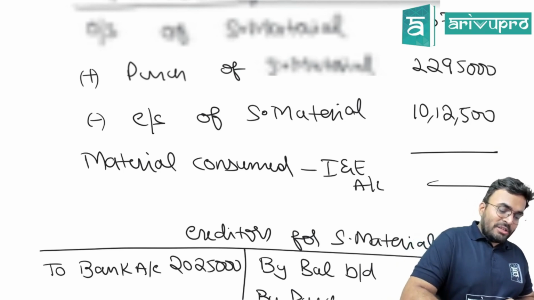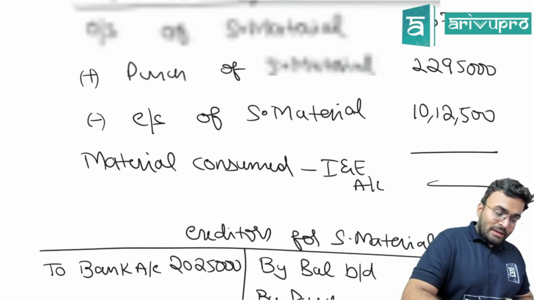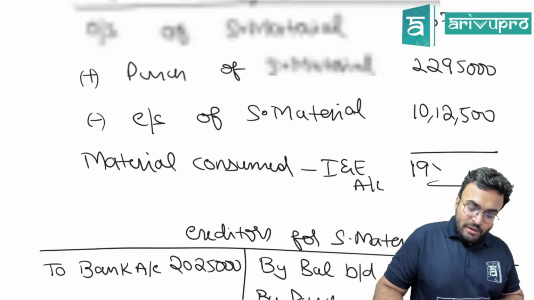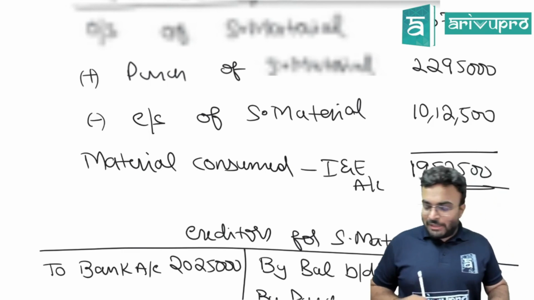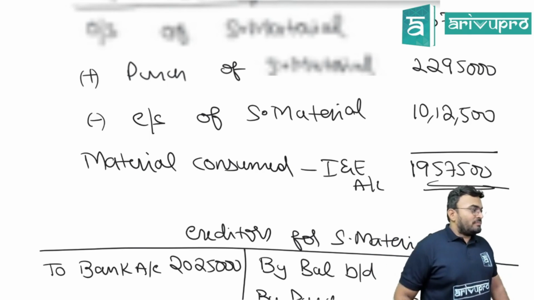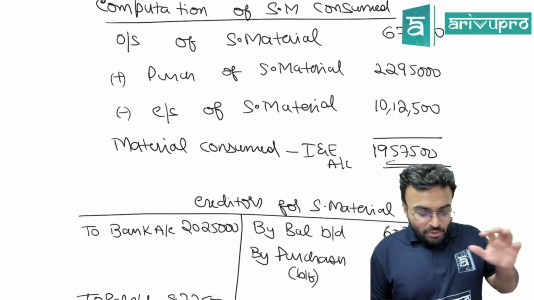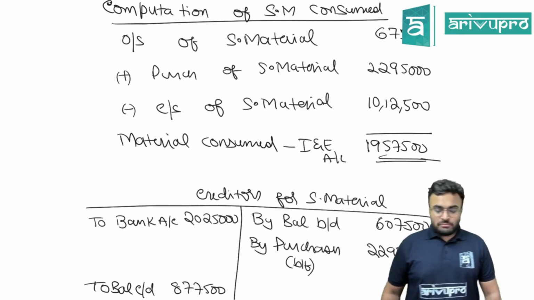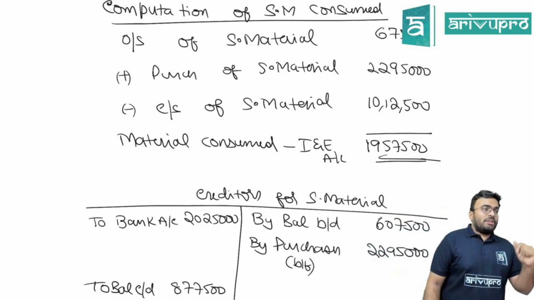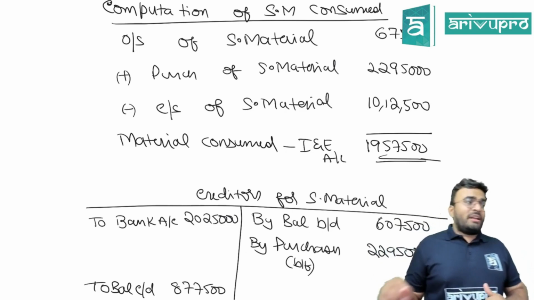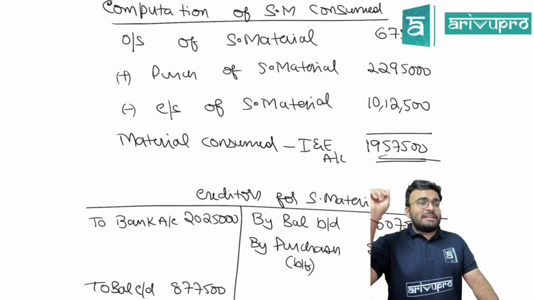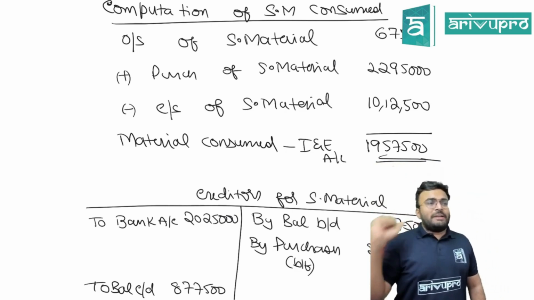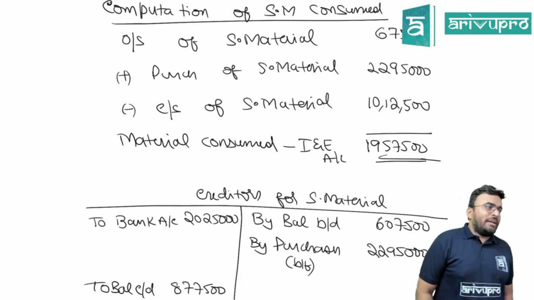Now 6,75,000 plus 22,95,000 minus 10,12,500. How much are you getting? 19,57,500 is your material consumed. This is what we are looking for. Look at it. Let me know if you have any doubt. What's happening over here? Opening stock plus purchases minus closing stock. But purchase is not there. So what I did, the creditor's ledger. In the creditor's ledger, opening balance is there, closing balance is there, amount paid is there. What is missing there? Purchases. Get the purchases, put it over here, you'll get the material consumed.